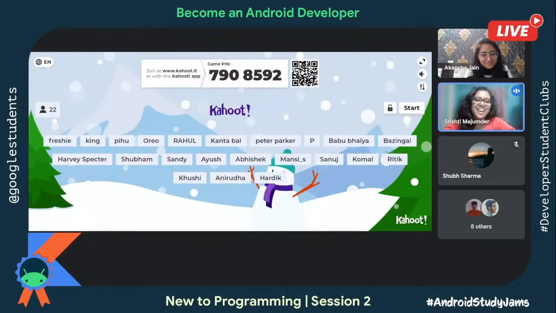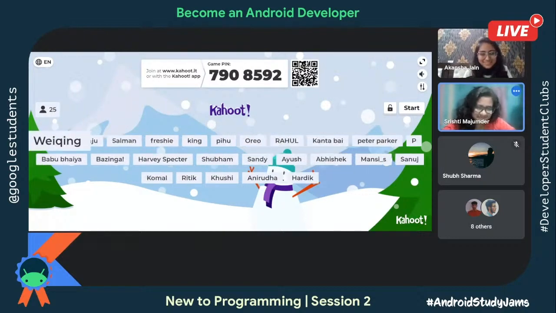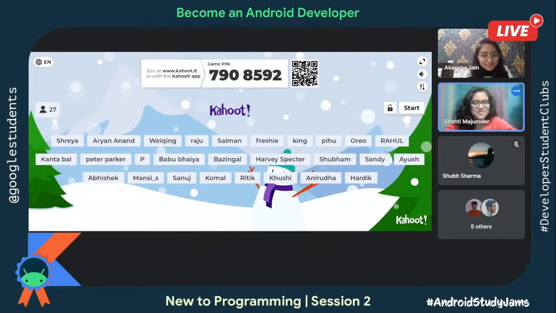Freshie. Okay, you're a freshie then. Salman. You should rather give it as Salman. Aryan Anand. Okay. Shreya. We have Babu Bhaiya and Raju both in the game. How nice.